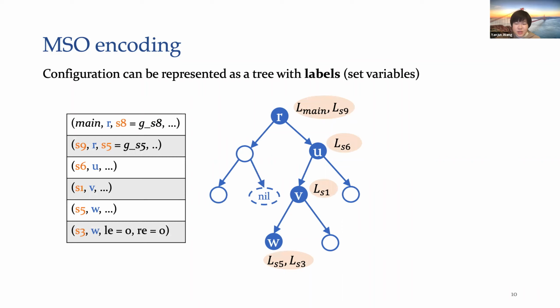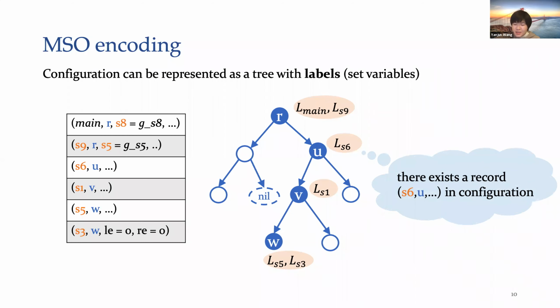We introduce a label for every record, for every code block in the program. Each label is a set variable in monadic second-order logic. The label LS6 is marked on node U, which means that there exists a record S6U in the configuration.